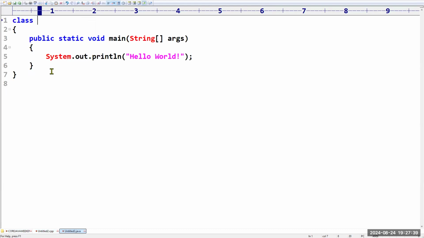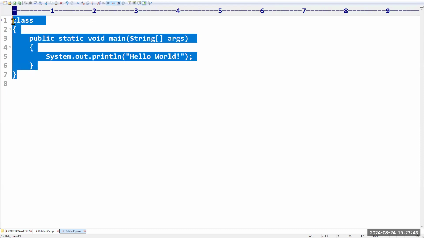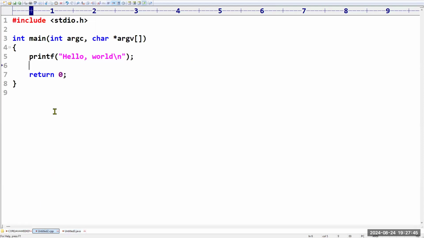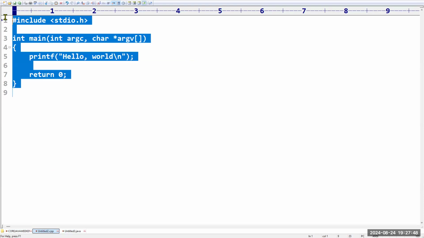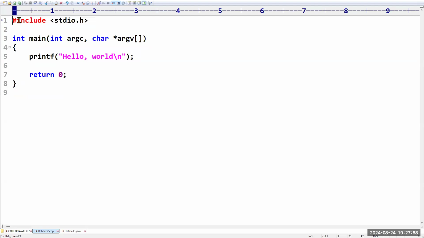As a trainer, it is very difficult for me to explain this particular scenario at the very beginning. Because if any person is coming without programming language knowledge, for me it is very difficult to explain everything, because that person is going to ask what is this hash, what is this main, what is this argv, all these things.